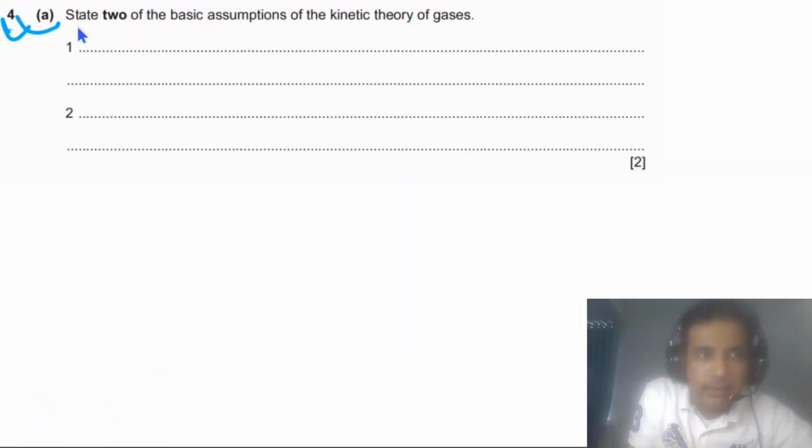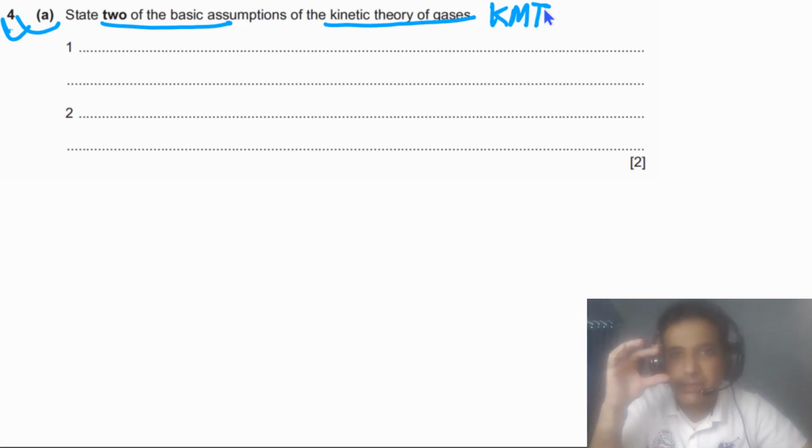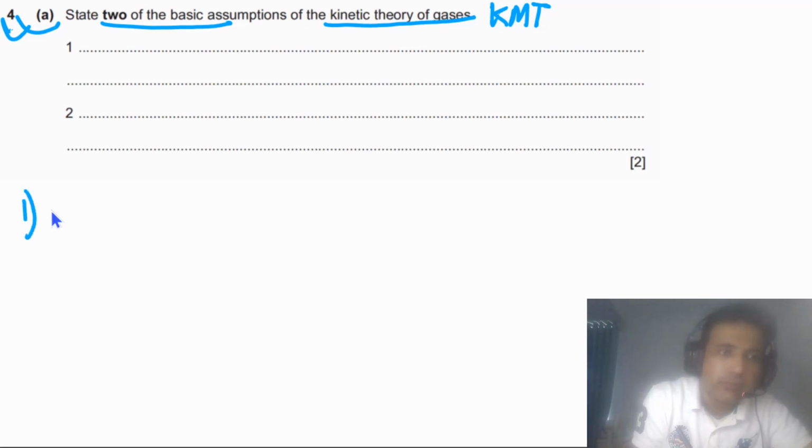Question 4 part A says state two of the basic assumptions of the kinetic theory of gases. Kinetic theory of gases we also call KMT. So we need to state two basic assumptions of KMT. The first basic assumption, we can say particles are in continuous random motion. And the second one we can write down in a little bit different way.